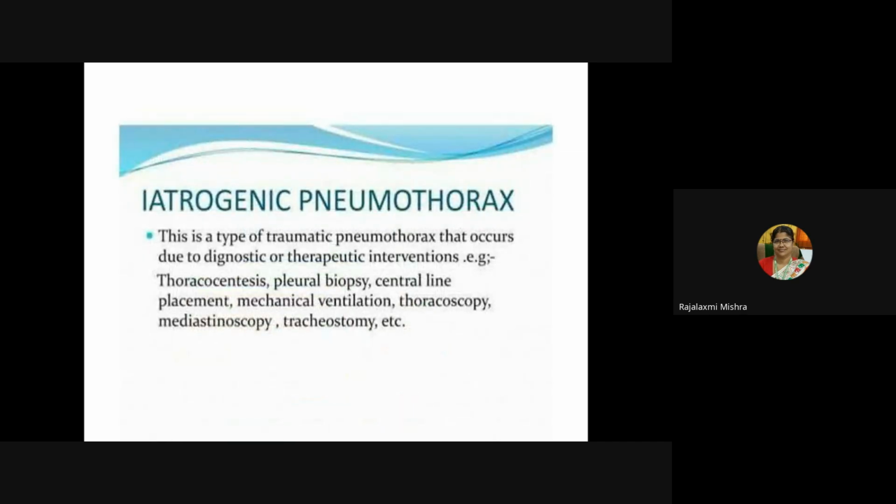Iatrogenic pneumothorax is a type of pneumothorax that occurs due to diagnostic or therapeutic interventions: thoracocentesis, pleural biopsy, central line placement, mechanical ventilation, thoracoscopy, mediastinoscopy, and tracheostomy. In those cases, traumatic pneumothorax can occur.